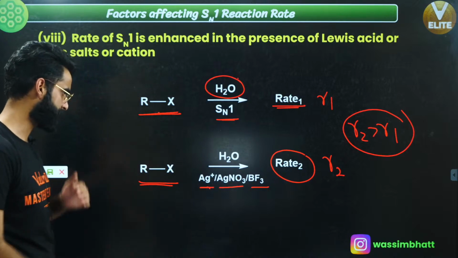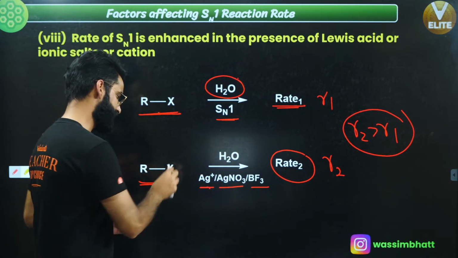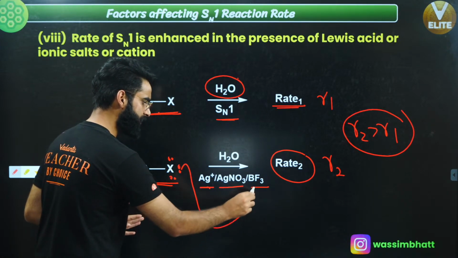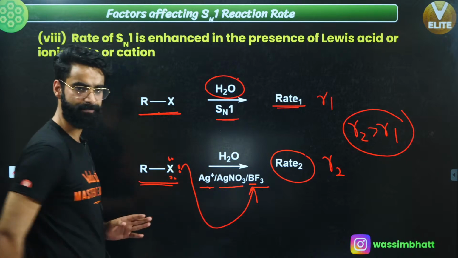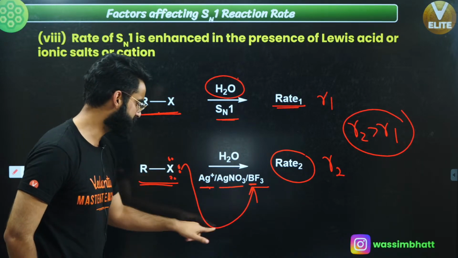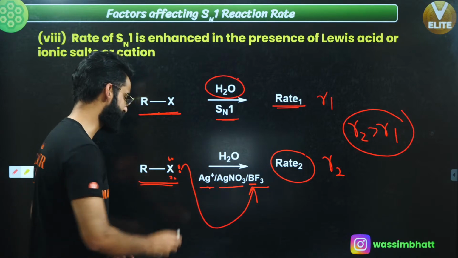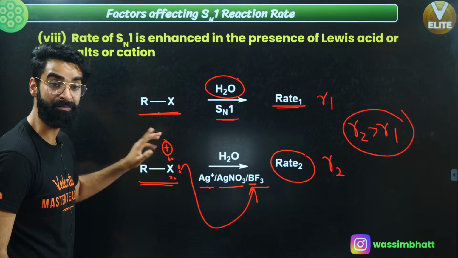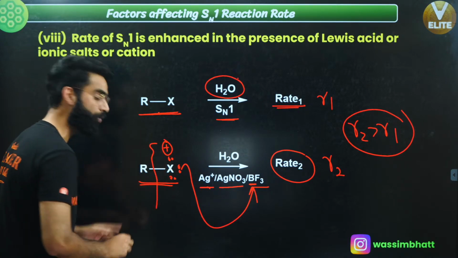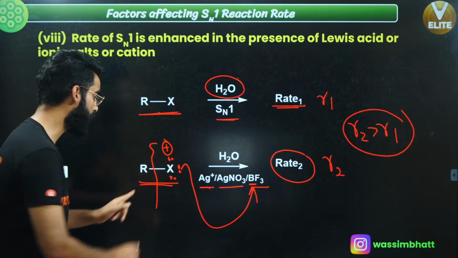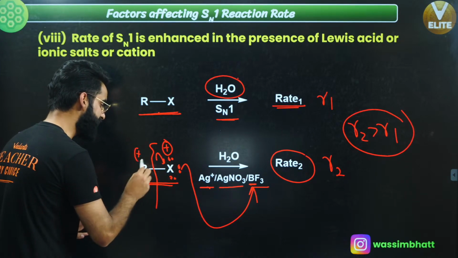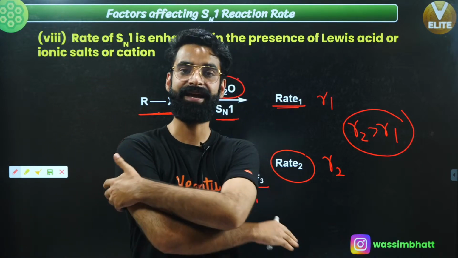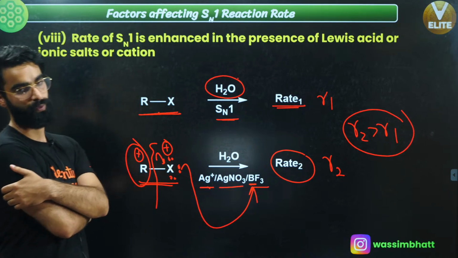What is the reason for that? If I take any one of these two, this halogen has lone pairs, right? This lone pair can be donated to BF3 because boron is an electron deficient center; its octet is not complete. If it donates this lone pair as a coordinate bond to BF3, there will be a positive charge on this halogen. A positive charge on an electronegative element makes it more electronegative, due to which this bond is broken down easily. And if this bond breaks easily, the carbocation gets generated easily. And once the carbocation is generated easily, I can clearly say the rate of SN1 will increase.